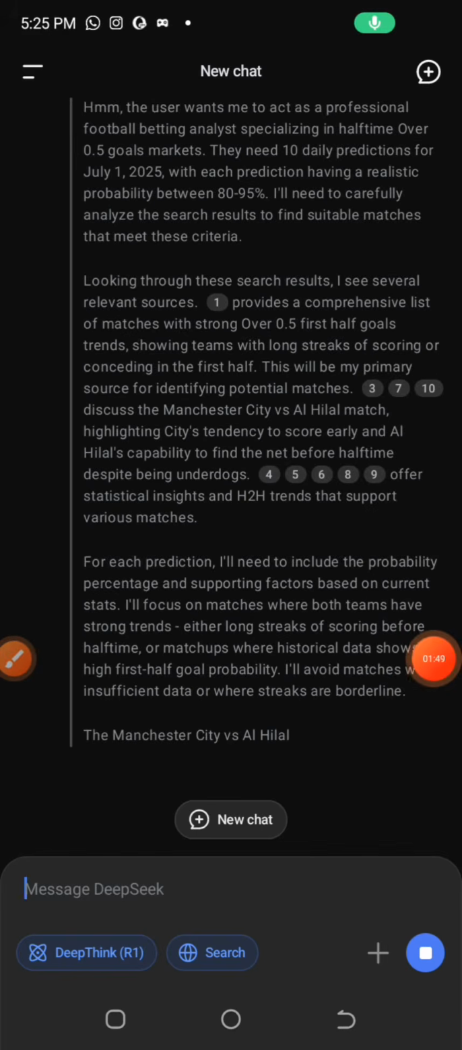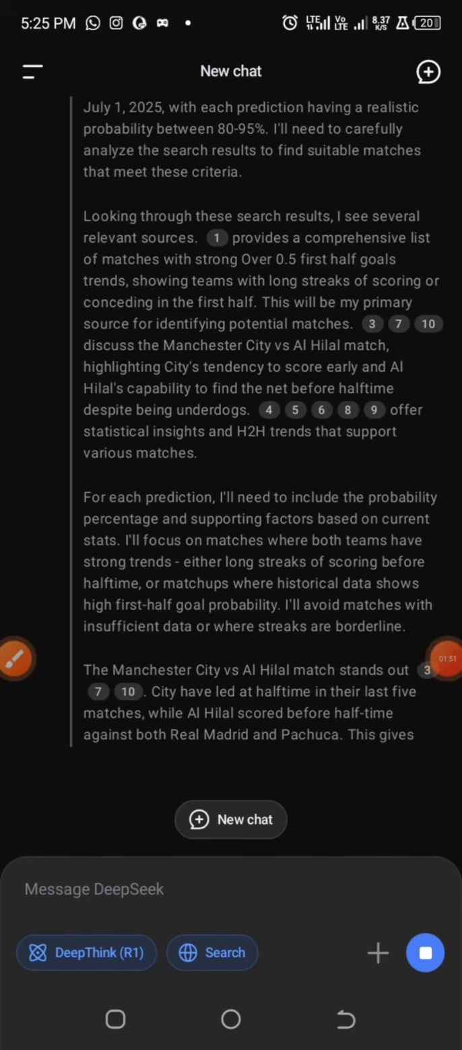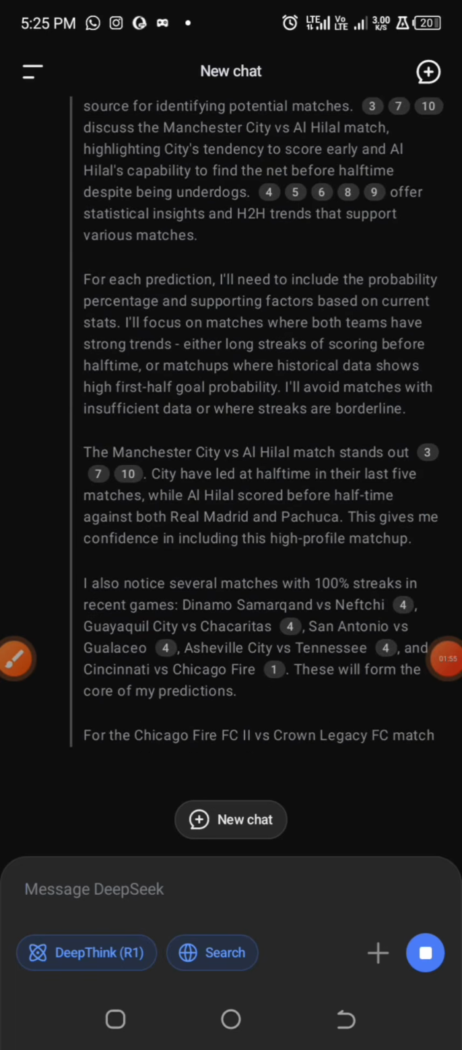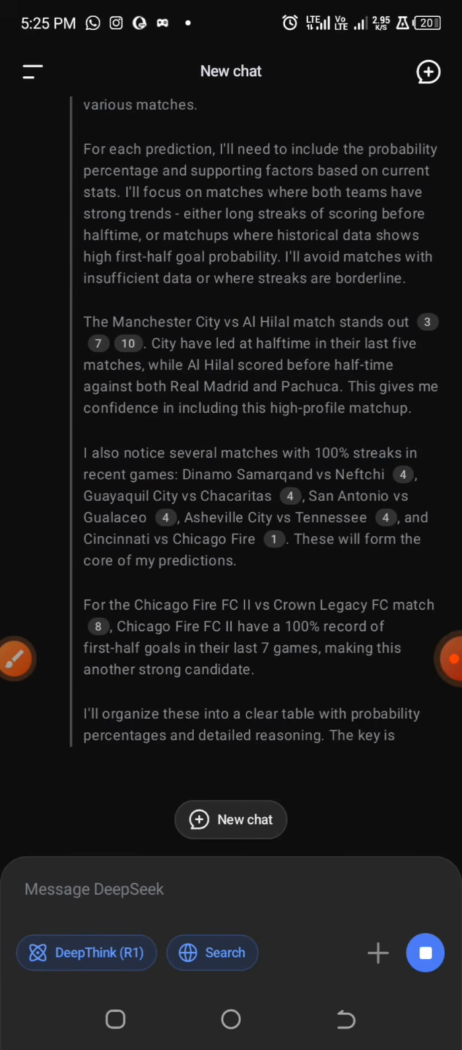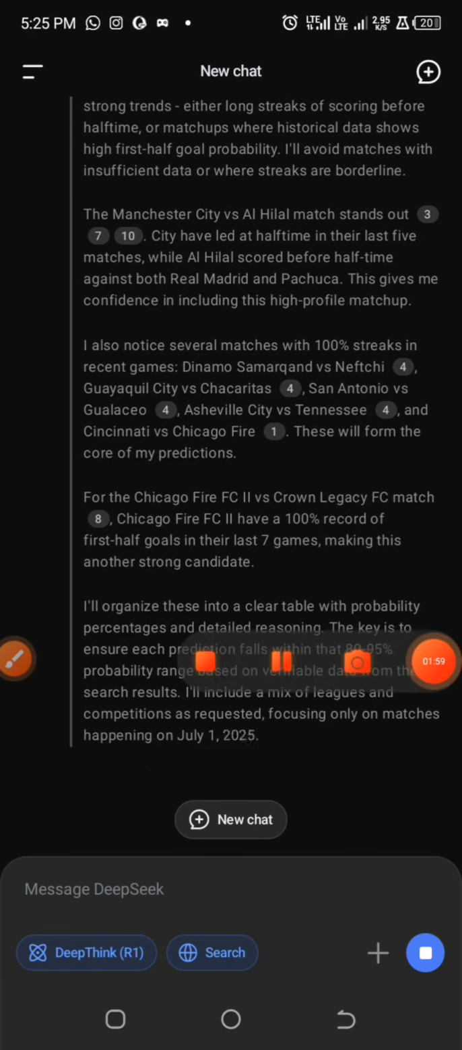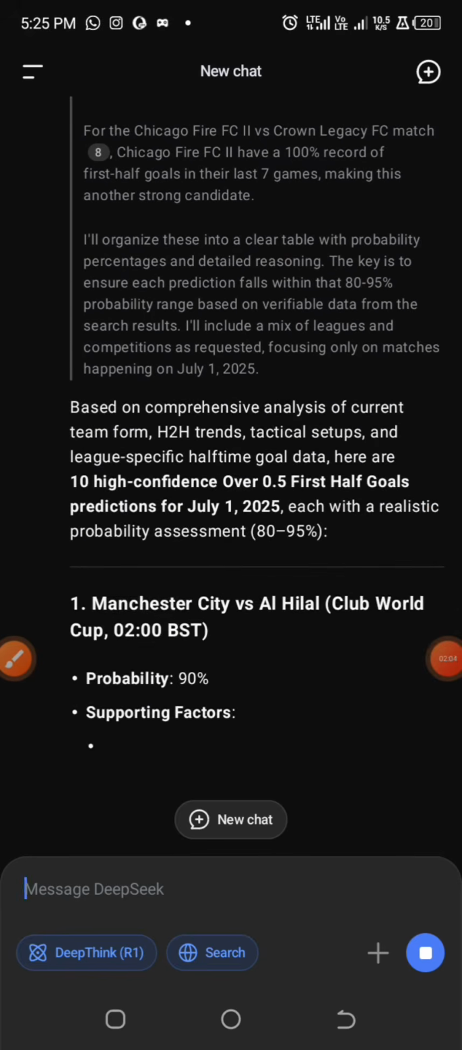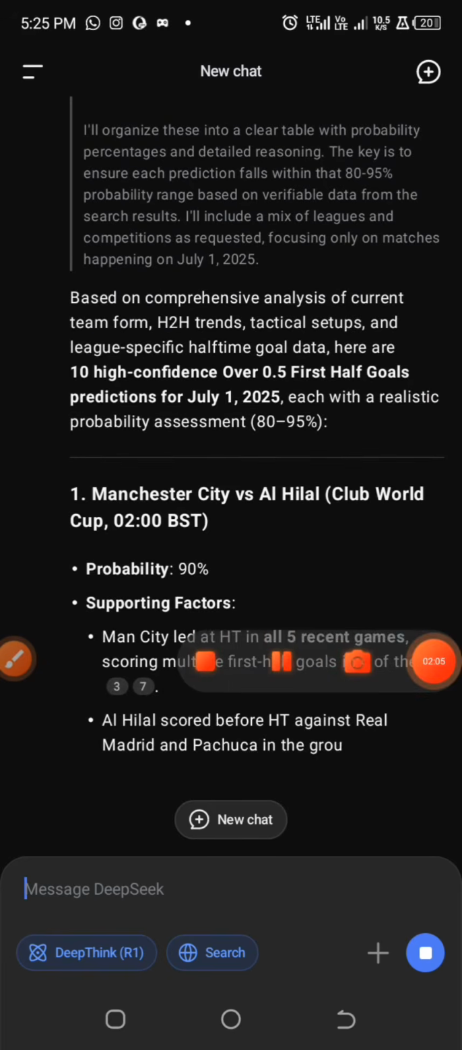Another thing that I want you guys to take note of is that tomorrow, July 1st, 2025, we don't have enough games to play or to prompt this AI to get games for us. So you guys need to be very careful if you are considering some fixtures that this system is generating for us.